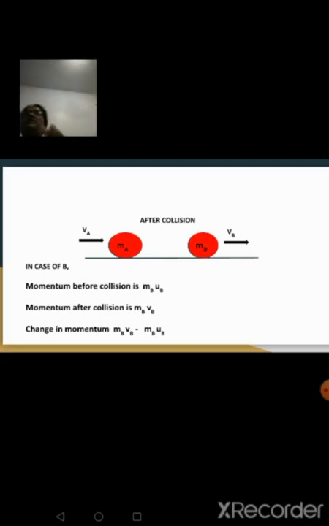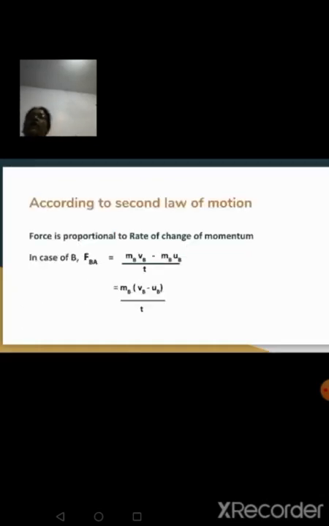Change in momentum is always final minus initial. So MBVB minus MBUB. So again, according to your second law of motion, force is directly proportional to the rate of change of momentum, or rate of change of momentum is directly proportional to the applied force.